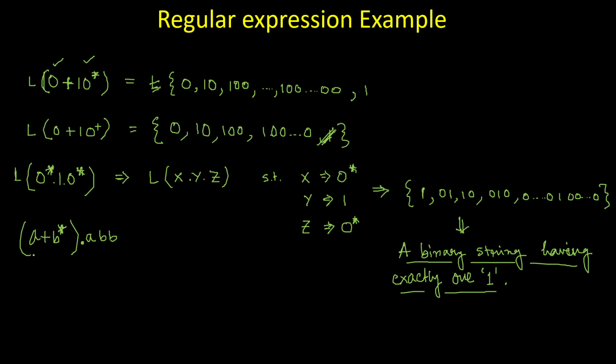Now if you look at the left side, (a plus b) star, what does it mean? Again it means either a or b star, that means either a will be there or any number of b can be there, and any number of b includes nothing, right? Let's see this part first.